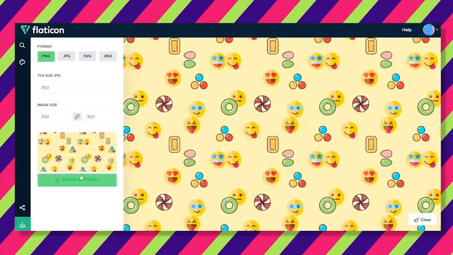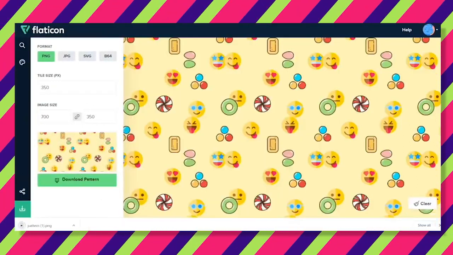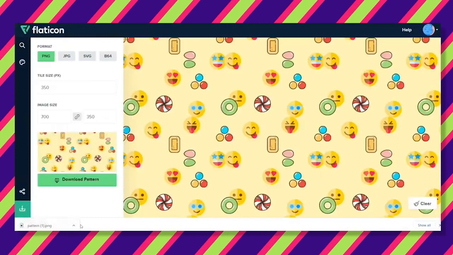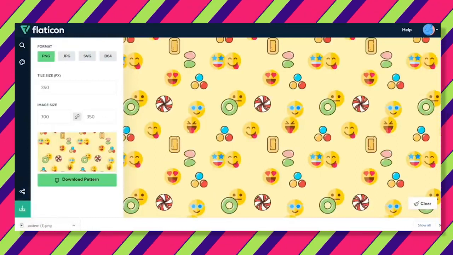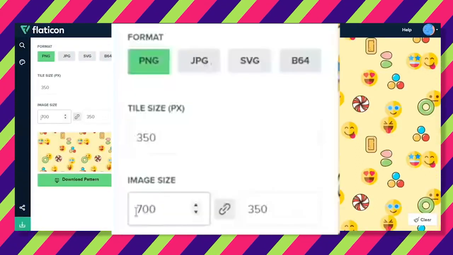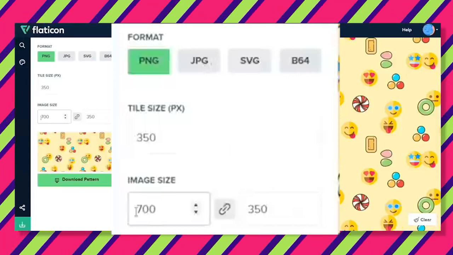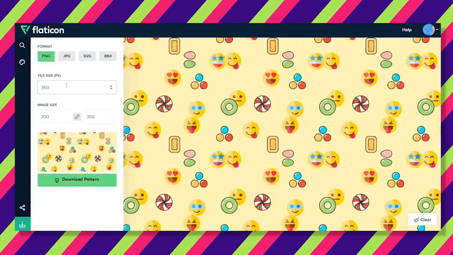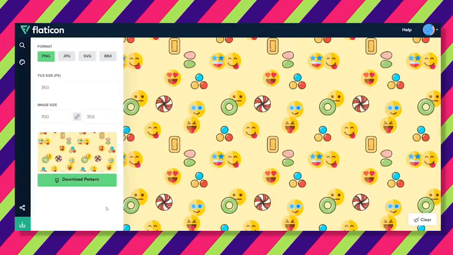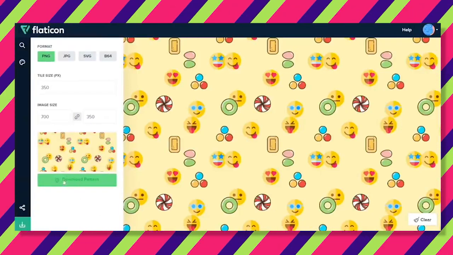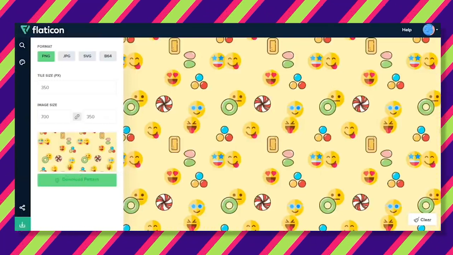resolution. So basically, you're going to want to save the file as a PNG image with a tile size of 350. Where it says image size, you want to adjust it to 700 on the box on the left and 350 on the box on the right. Once the settings are right, you can preview the image for download right under the settings portion. Lastly, just click the green button to download your final design.